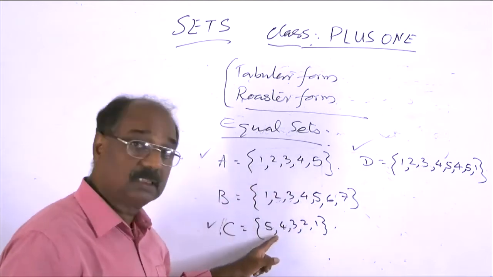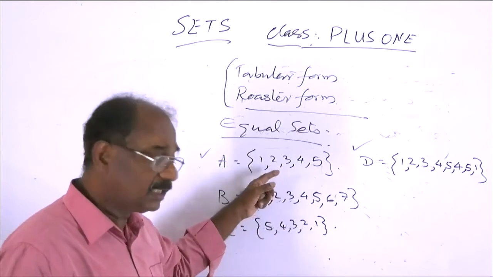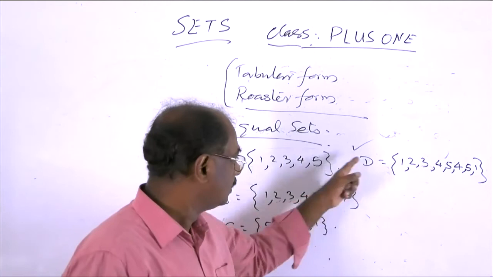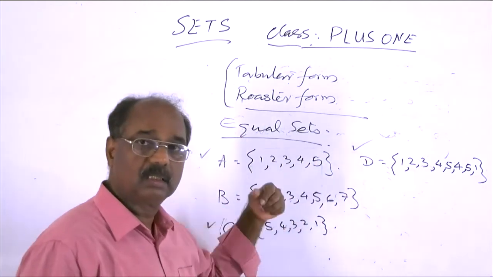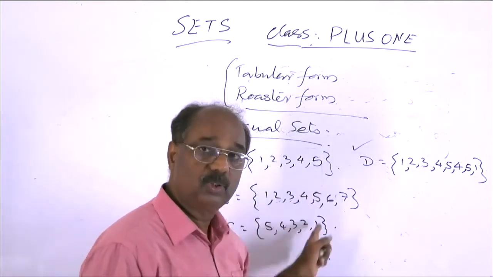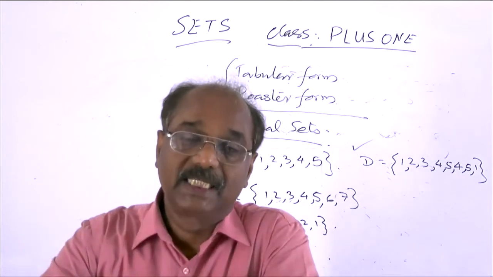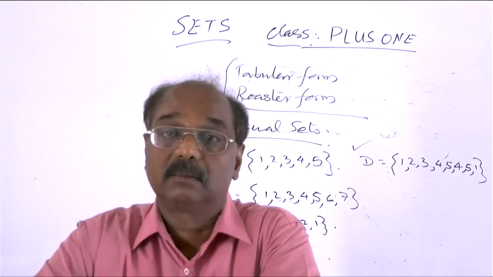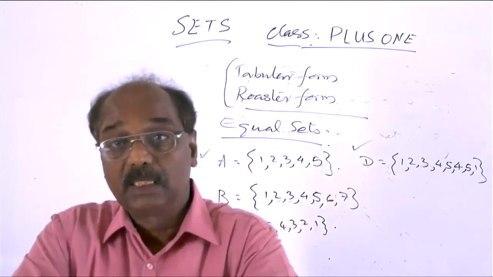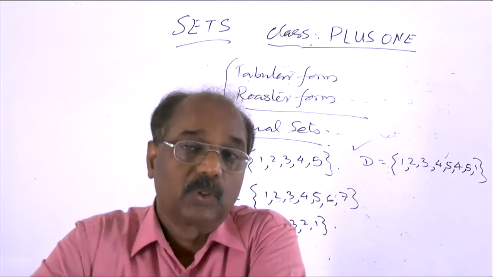Also 5 is repeated. Again, it is an element in the set. Therefore, we see that these 2 are equal. If the 2 sets consist of the same elements, the 2 sets are equal. That is the definition. Okay?